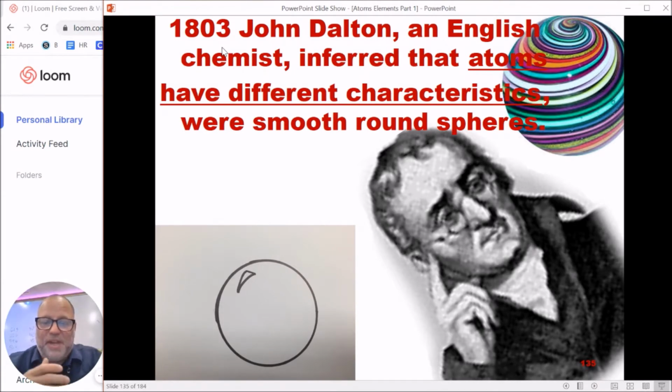But he found out there are differences. Some of them have one characteristic, others have a different characteristic. He described them, though, still like the Greeks, as smooth, round spheres. In fact, he often described them like a billiard ball, which is a pool ball for us today. So for the picture, it was just a big round sphere. It's basically all that they had.